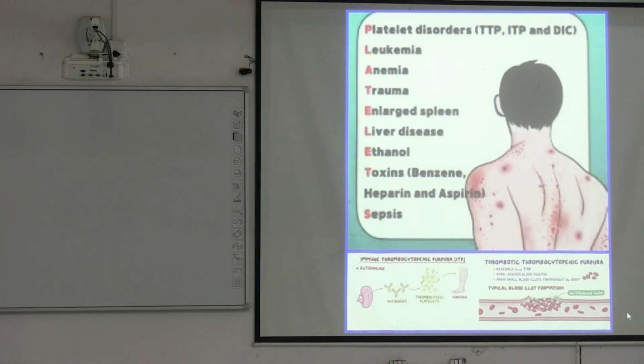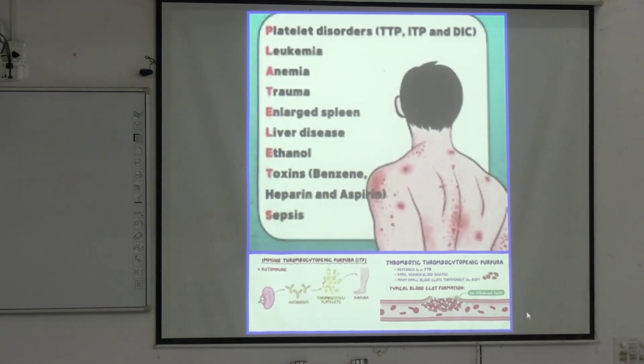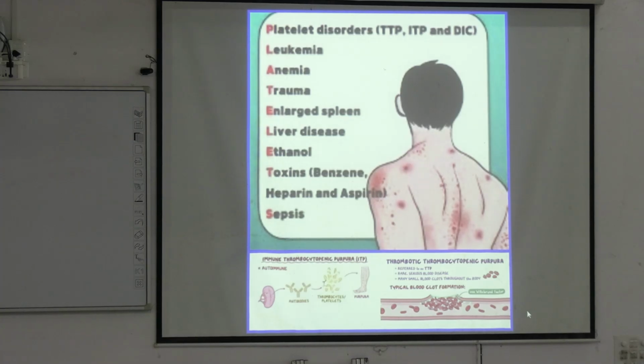So just remember, there are some disorders where thrombocytopenia occurs, like in case of bone marrow suppression. Why are they mentioning leukemia and anemia? The reasoning is that in case of bone marrow suppression, due to any cause, all blood cells will decrease, and along with that platelets will also decrease. There are also some platelet disorders with too much alcohol intake, where there is toxicity and platelets decrease.